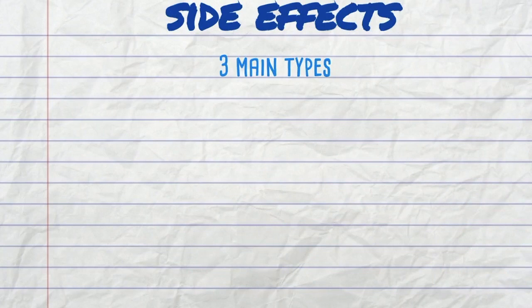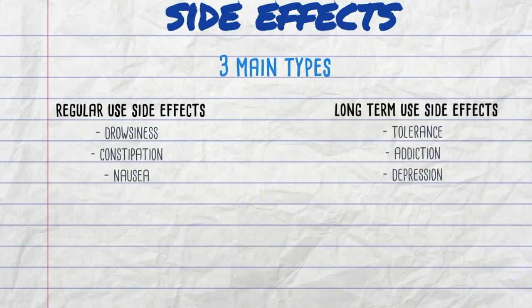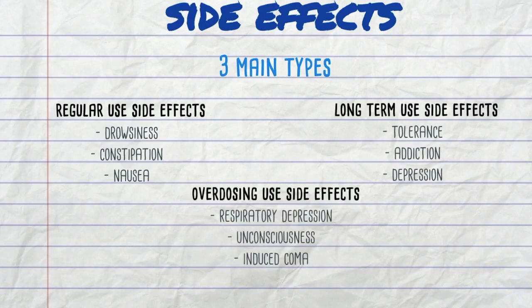The first type is associated with regular use, such as drowsiness, constipation, and nausea. Then there are the ones that are associated with long-term use, such as tolerance, addiction, and depression. And lastly, there are also side effects associated with overdosing, such as respiratory depression, unconsciousness, and induced coma.